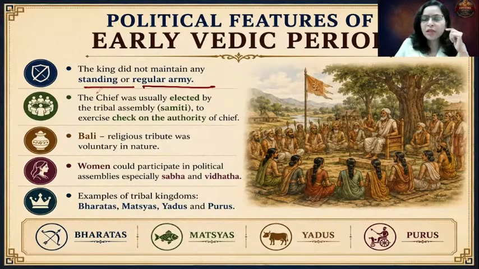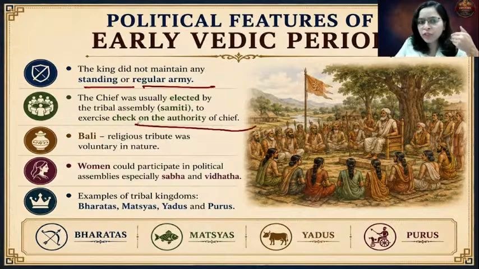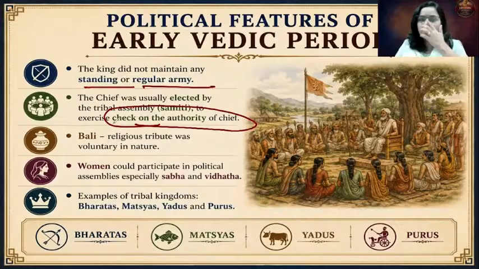Now, as I mentioned, the chief Rajan was usually elected by a tribal assembly. The Samiti was the assembly that used to elect the Rajan, and this was very important because it functioned as a check on the authority of the chief. All these assemblies acted as a check on the power of the king. Otherwise, if there is no check mechanism, if there is no one to question the king, definitely the king can become an overpowerful person. He may become a dictator, right?